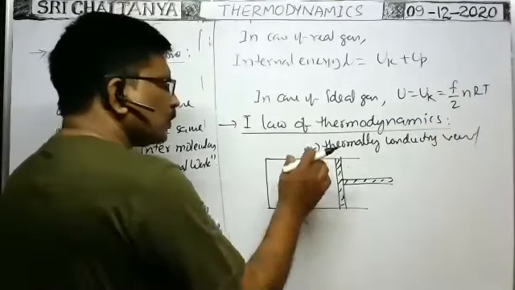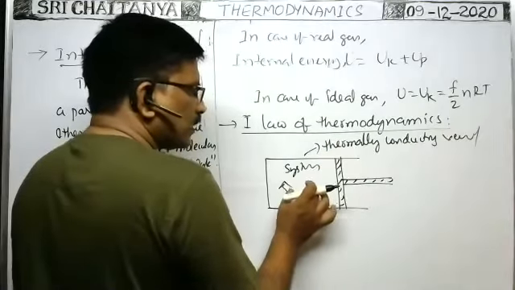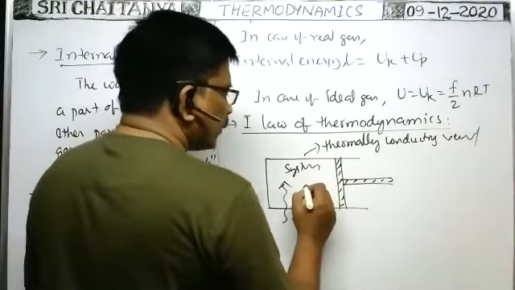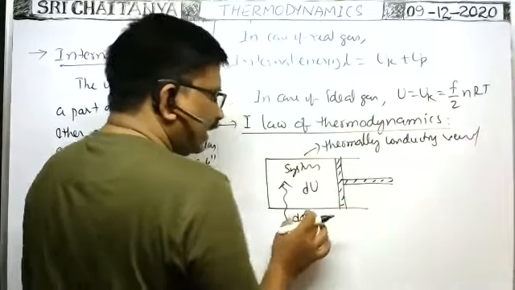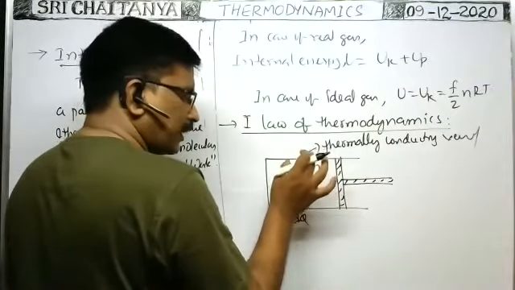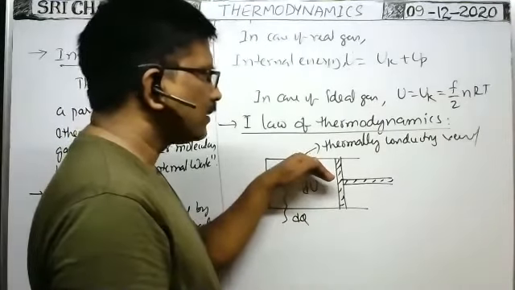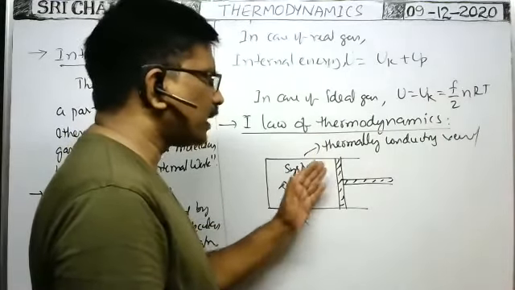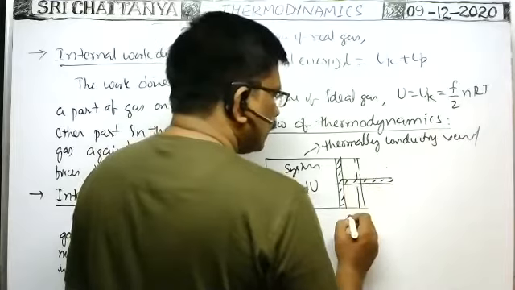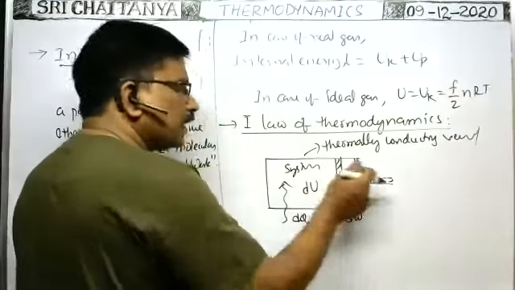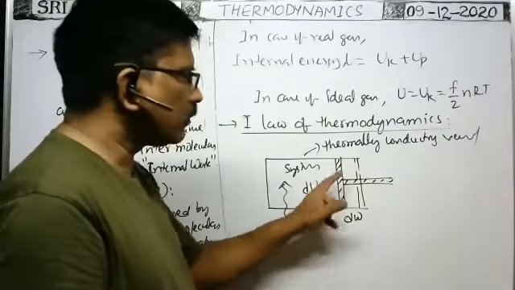So whenever the heat energy is supplied to the system and the piston is fixed, this heat energy is utilized to increase the internal energy. As the temperature increases, internal energy increases. At the same time, because internal kinetic energy increases, the pressure of the gas increases. When the pressure increases, suppose the gas pushes the piston outwards through a certain distance, so that some external work is done by the system on the surroundings. Whenever the gas expands, the work done by the system on the surroundings is positive only.